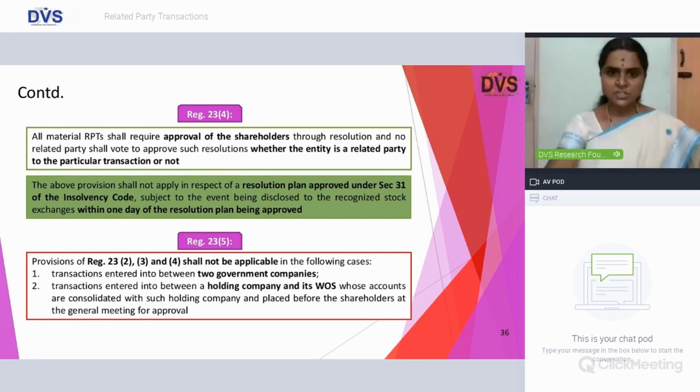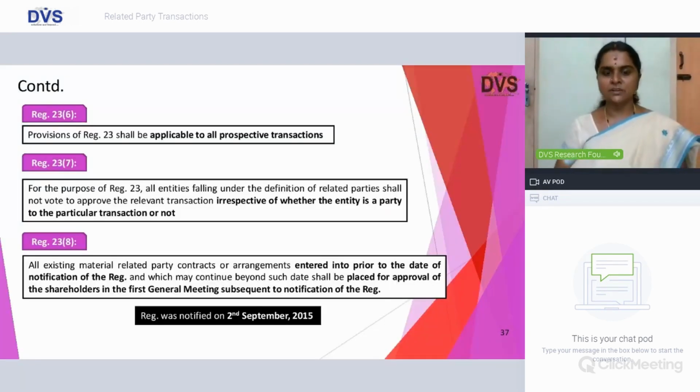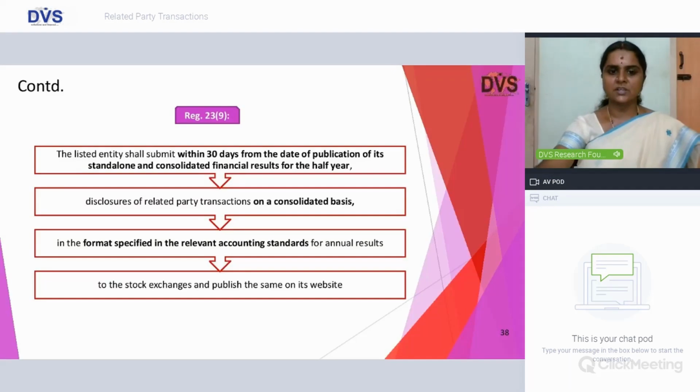And these provisions, quite similar to your Companies Act provision, are not applicable to holding and wholly owned subsidiary companies and government companies. Again, all these provisions are similar to your Companies Act. It shall be applicable to all prospective transactions and regulations. We saw that it was notified on 2nd September 2015.